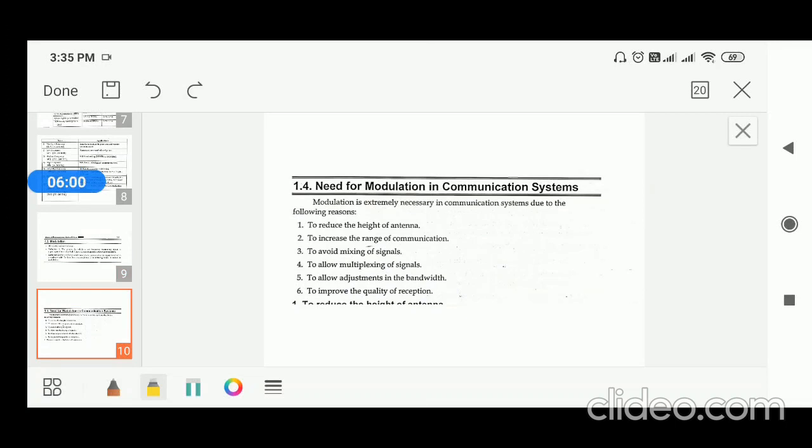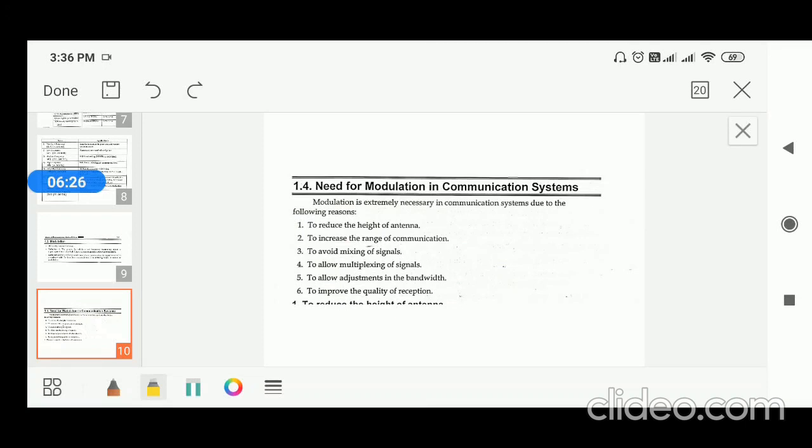And why do we go for modulation? Because modulation is generally employed in wireless communication. For wireless communication, an antenna is compulsory. When you want to design an antenna, its size is very important. The size of the antenna depends on wavelength. Wavelength is one of the parameters of a signal which is related to frequency.